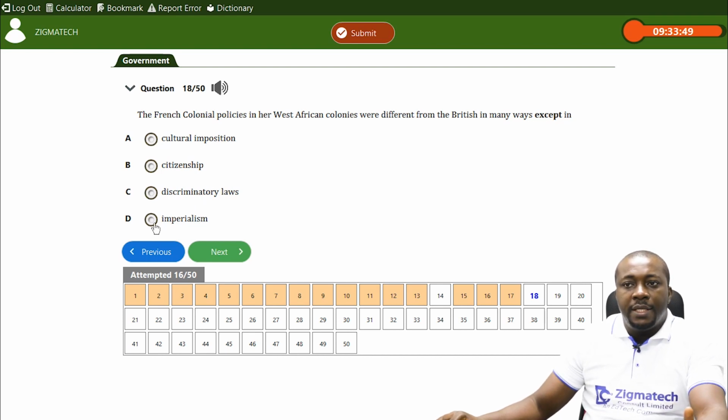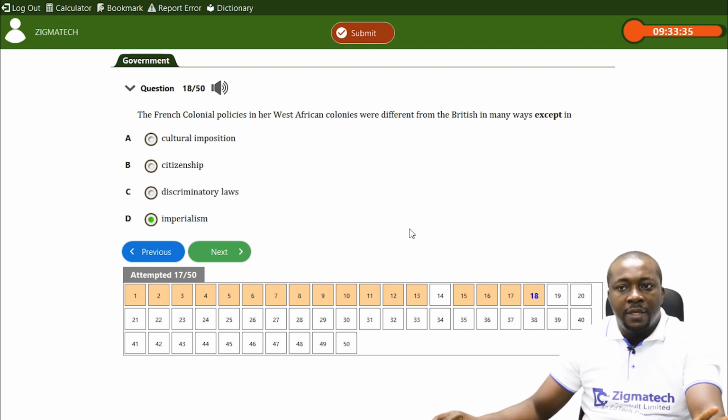But they are not different in the whole thing. Colonialism and imperialism is what is taking place and what they were doing. So they are not different in imperialism because it has to do with colonialism.